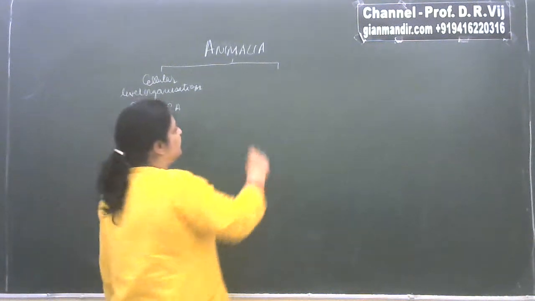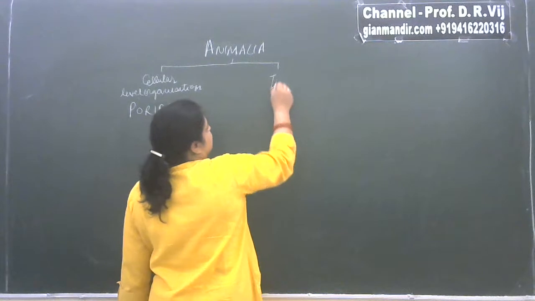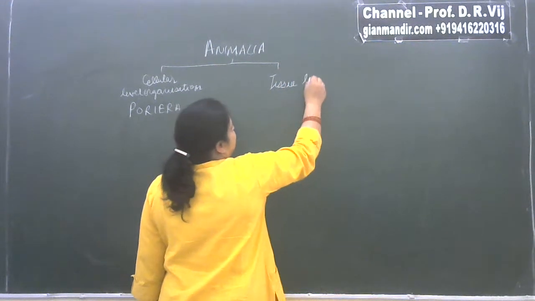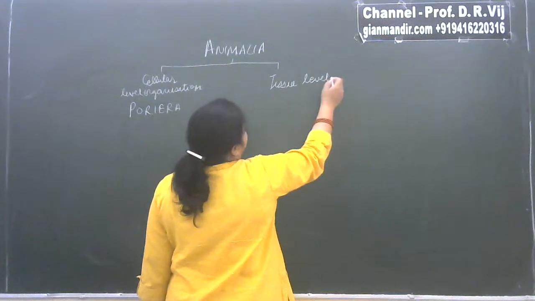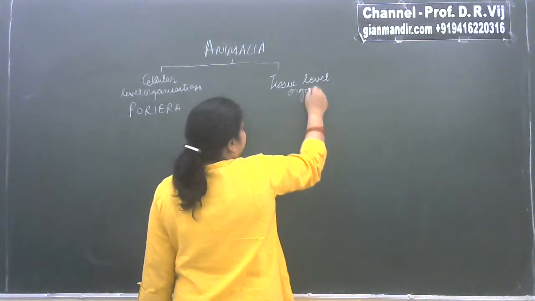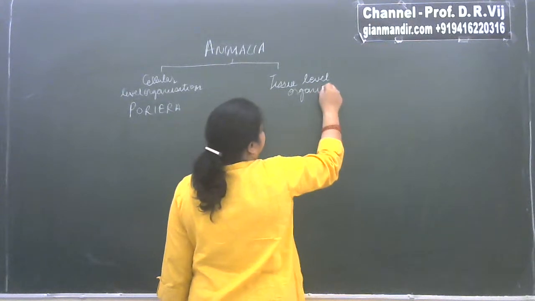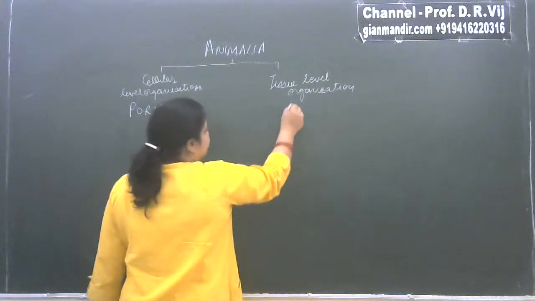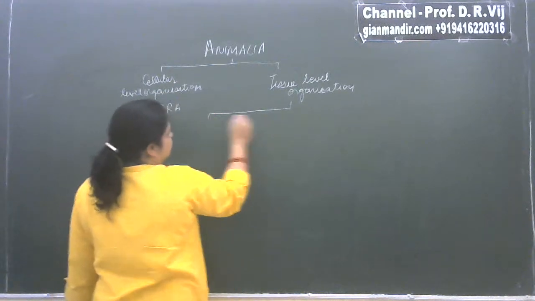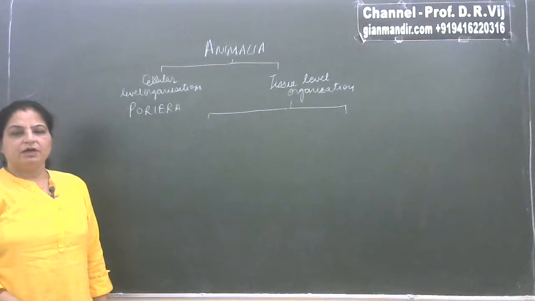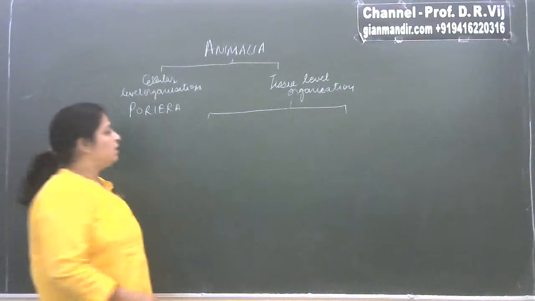If there is tissue level organization, meaning the body is differentiated into various tissues, the further classification is on the basis of whether they have a body cavity or not.